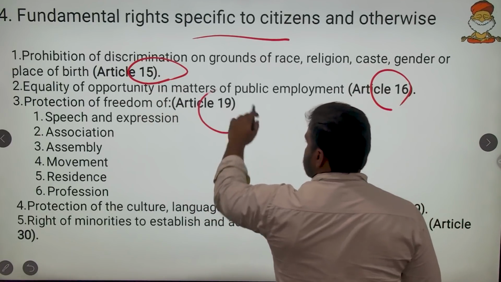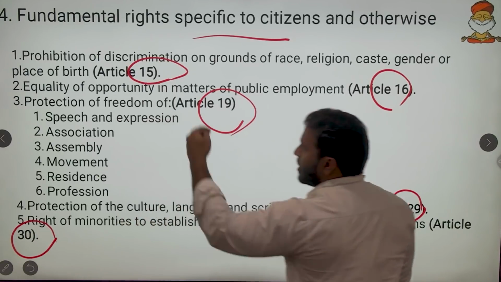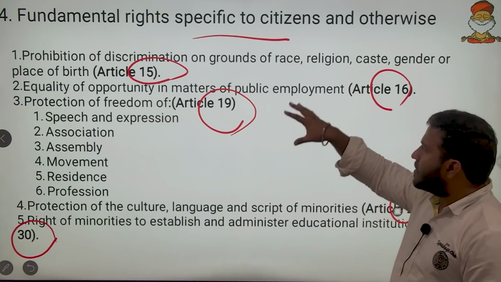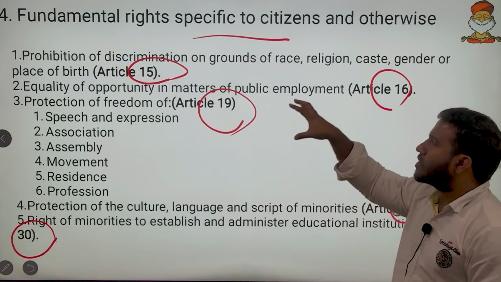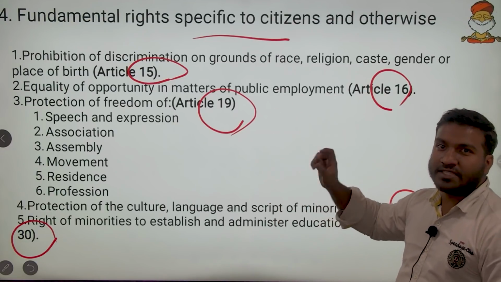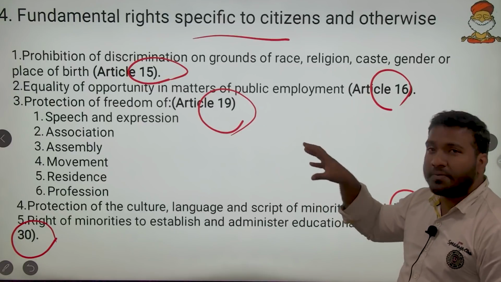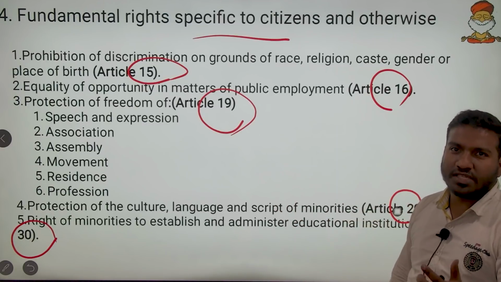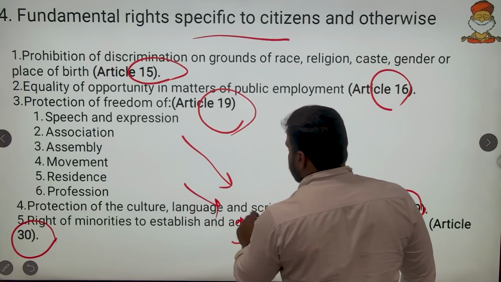So, remember these numbers: 15, 16, 19, 29, 30. But what makes them different here? The very word citizen is present in the Constitution itself. The state shall not discriminate against a citizen of India. The state shall not deprive a citizen of India. So that word citizen is present within the article, and that is why these are specific to citizens.